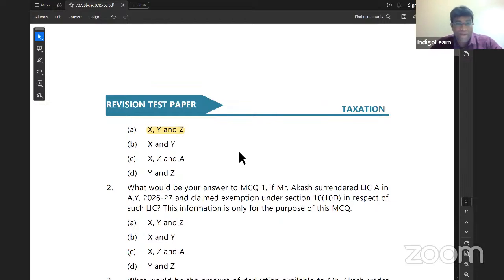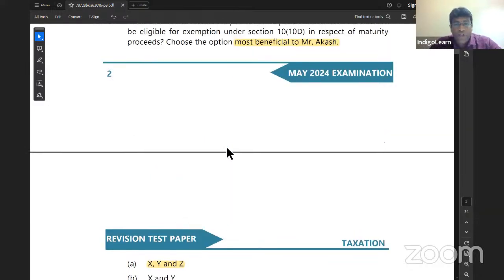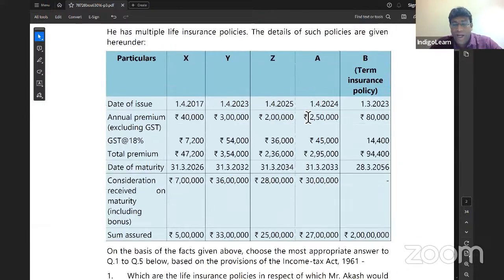Next question, guys. What would be your answer to MCQ 1 if Akash has surrendered LIC A in assessment year 26-27 and claimed exemption under section 10(10D) in respect of such LIC? That means they are clearly telling that in respect of A, he is definitely going to take exemption. So A, for sure he is going to take. A is 2,50,000, which is anyways going to get exemption. X, anyways he will get exemption.